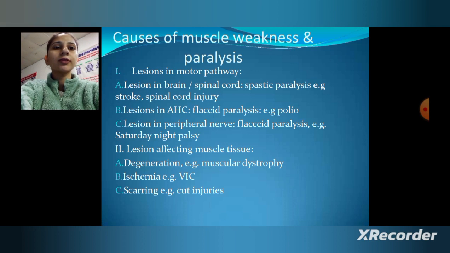Then causes of muscle weakness and paralysis. First is a lesion in the motor pathway. Lesion in brain or spinal cord causes spastic paralysis, for example, stroke, spinal cord injury. Then B.